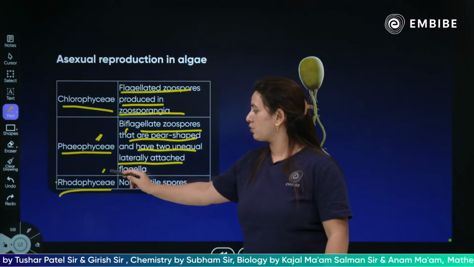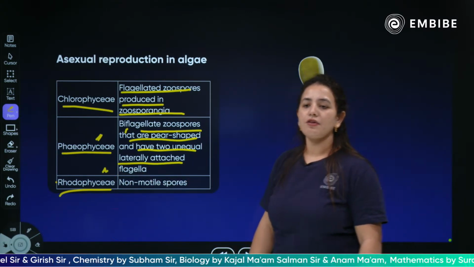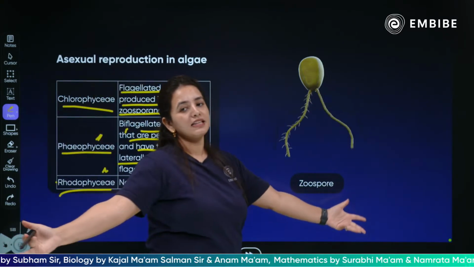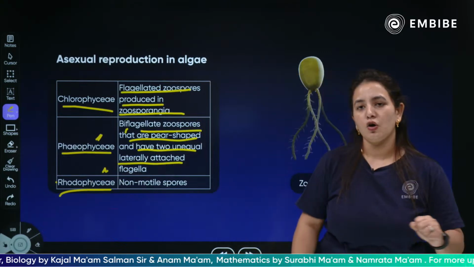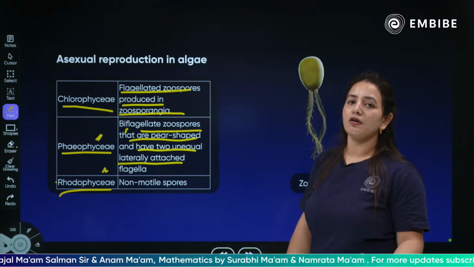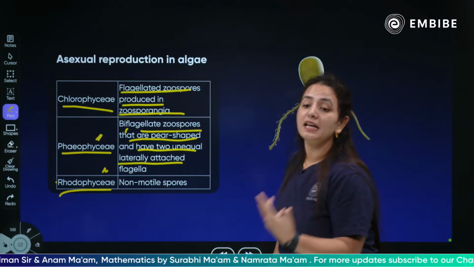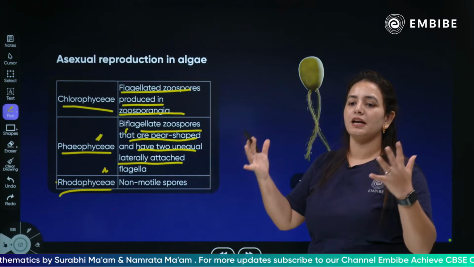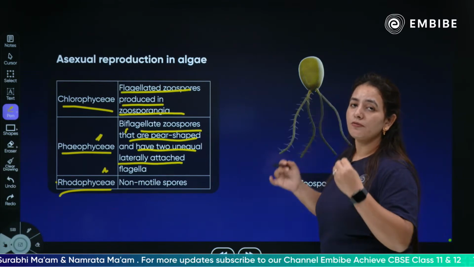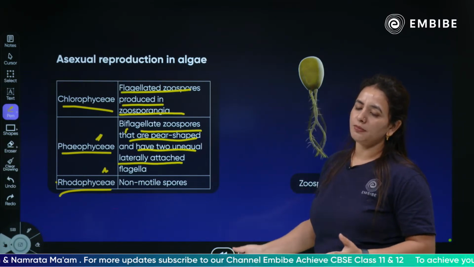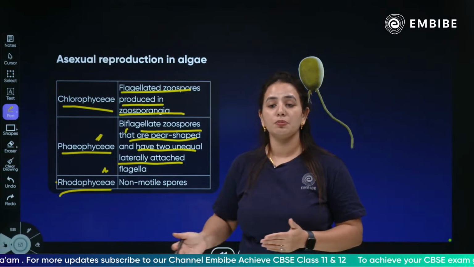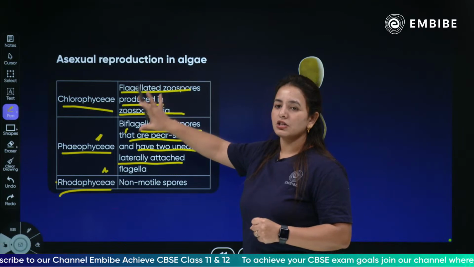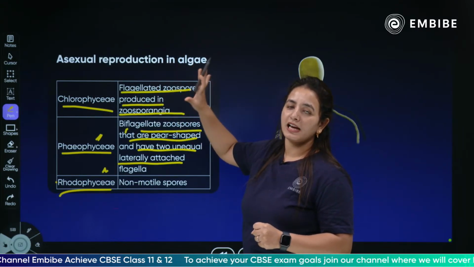And the last is the rhodophyceae, which have non-motile spores. Non-motile spores do not have flagella. They cannot move. Means they need some kind of a medium to germinate, or basically wherever they are formed, they will germinate because they are not moving. So these are the few types through which asexual reproduction in algae is done.